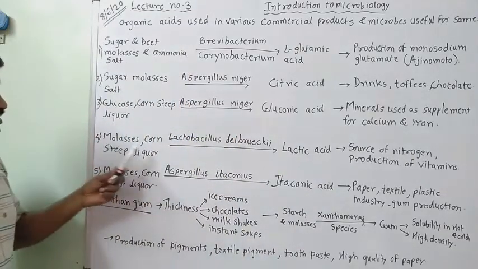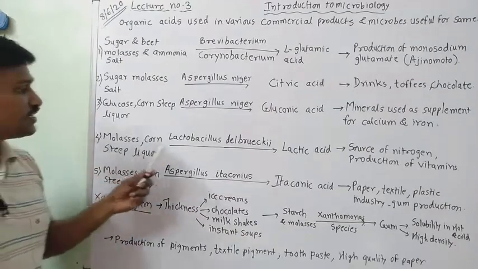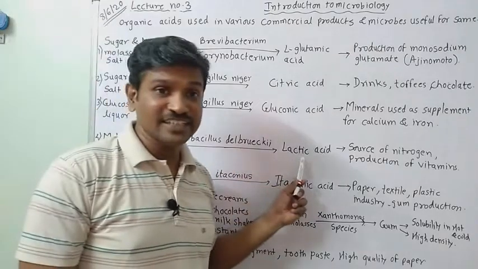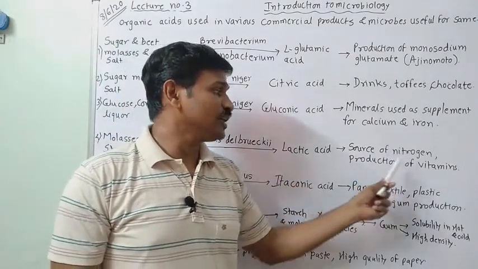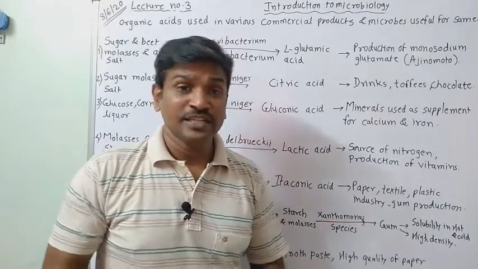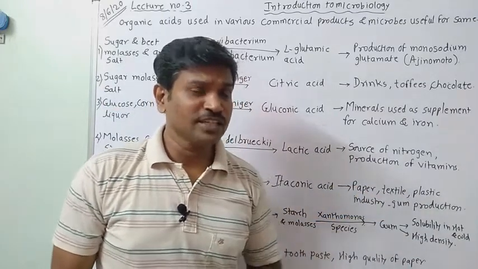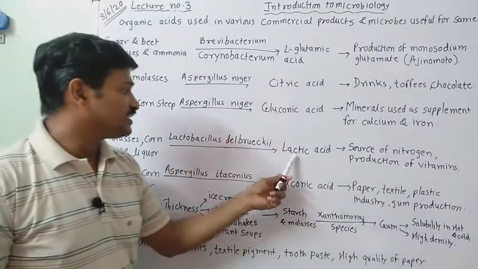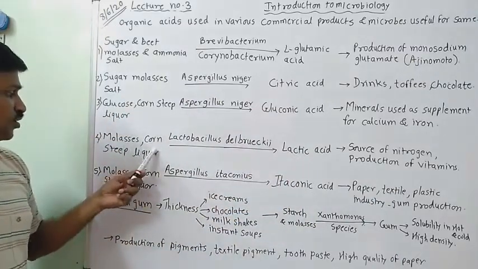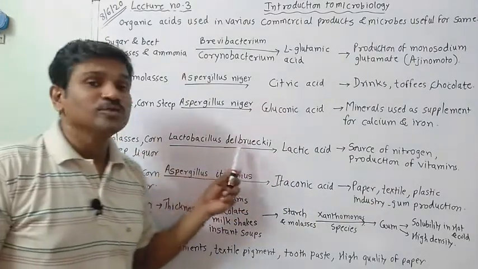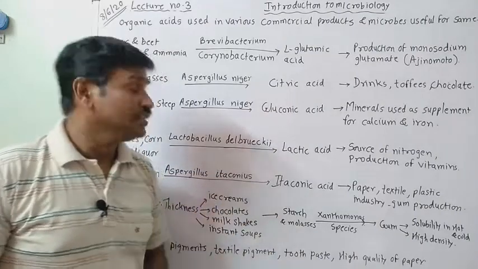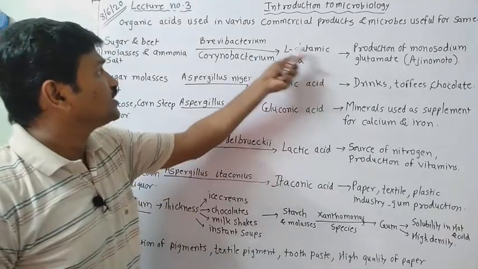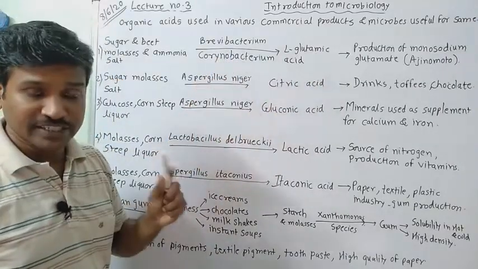Then the next one: molasses and corn steep liquor, along with Lactobacillus delbrueckii, to form lactic acid. This lactic acid is used as a source of nitrogen as well as in the production of vitamins. We eat vitamin capsules, right? Those are formed using lactic acid, and this lactic acid is formed from molasses and corn steep liquor by the microbe Lactobacillus delbrueckii. These names are easy for you to remember. Glutamic acid is from Brevibacterium and Corynebacterium.